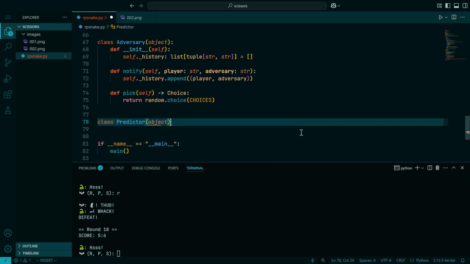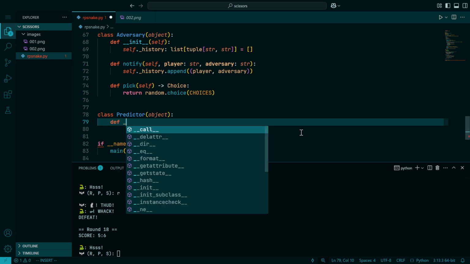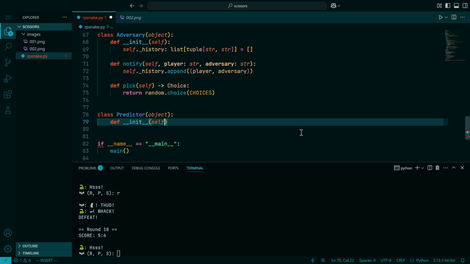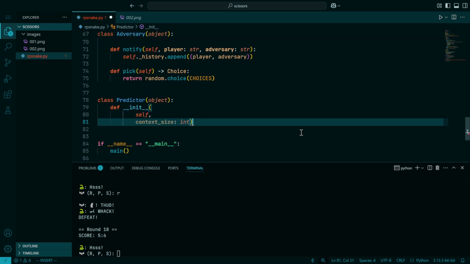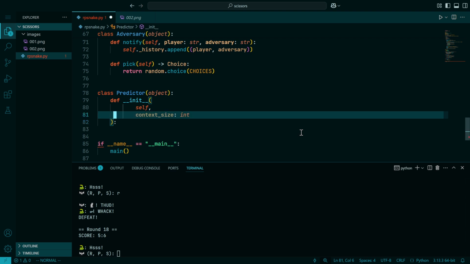So one of the tools used by our adversary is going to be this predictor object. It's going to have quite a few things in it. It has a context size. The context size is the number of game steps that are considered by the predictor. We could say that an agent that assumes that your movement is mostly predicted by literally the thing that previously happened to you would have a context size of 1.